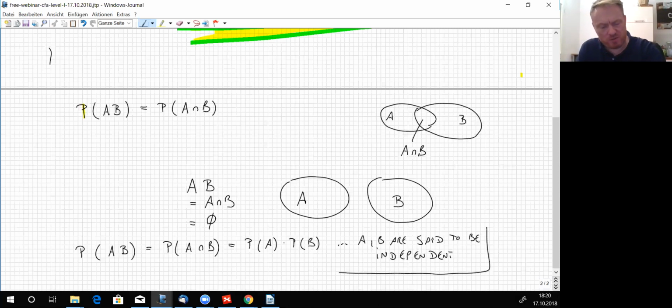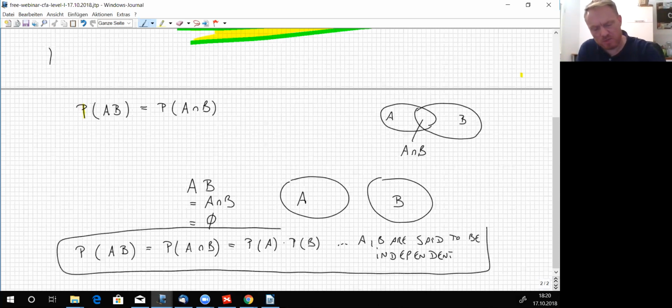And if this equality sign isn't true, in this case they're not independent, they're dependent on one another.